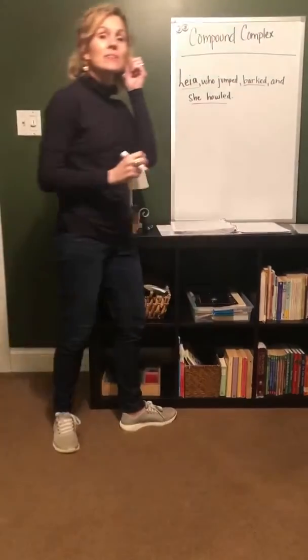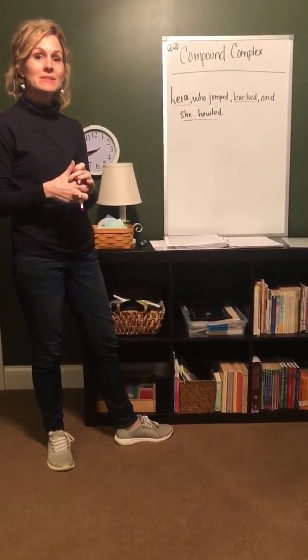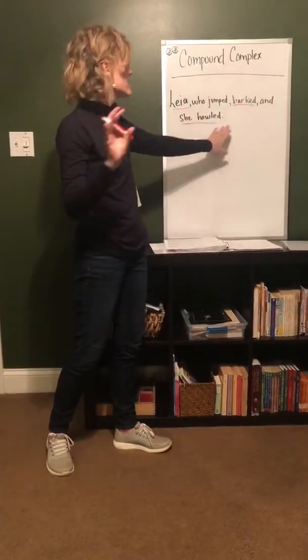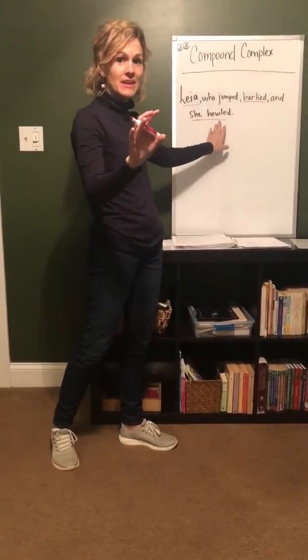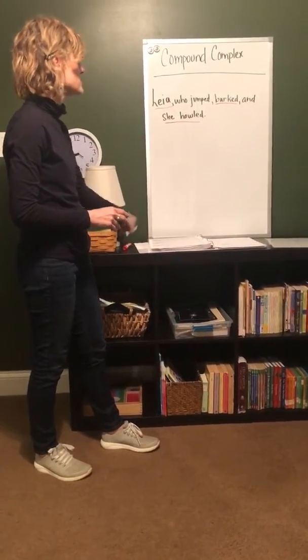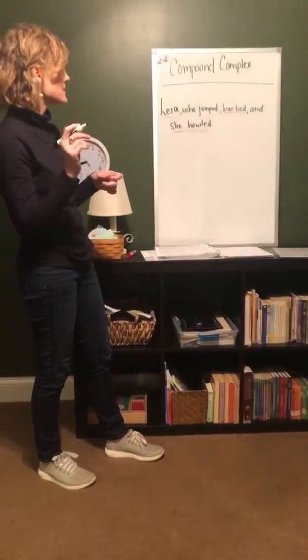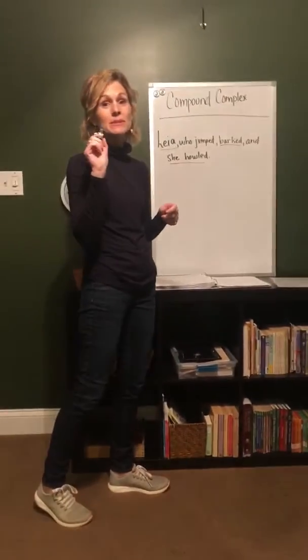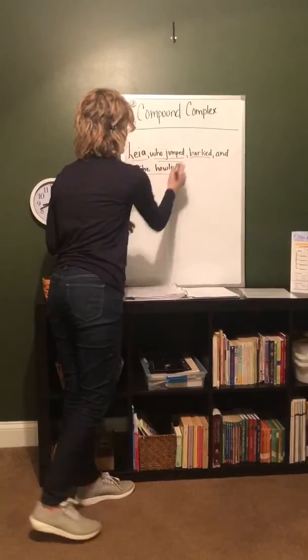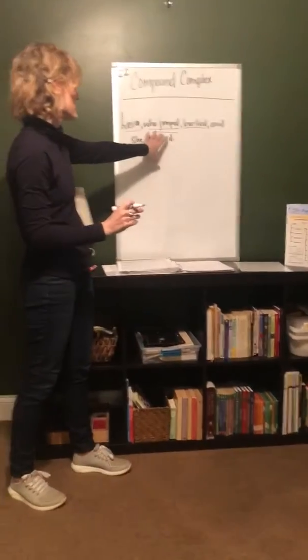Very good. So those are our independent clauses, right? Which means they can stand on their own. Leah barked. That could stand on its own. She howled. That could stand on its own. Now, what's our dependent clause? Who jumped. So our dependent clause or our subordinate clause, I'm going to put 2 lines under, okay? Who jumped. All right, so now we have our independent clauses and our subordinate clause.